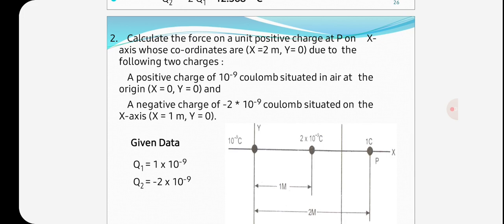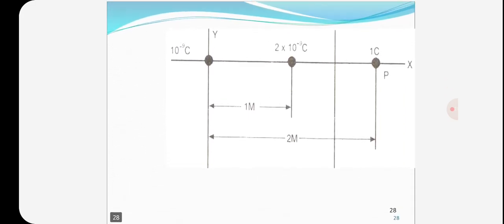So here q1 is equal to 1 into 10 to the power of minus 9. q2 is equal to minus 2 into 10 to the power of minus 9. So this is the diagram. It has the x-axis and y-axis. The values will be taken on the x-axis only.